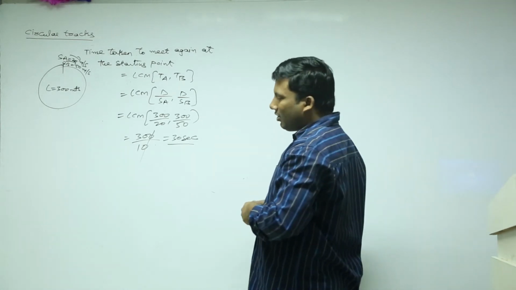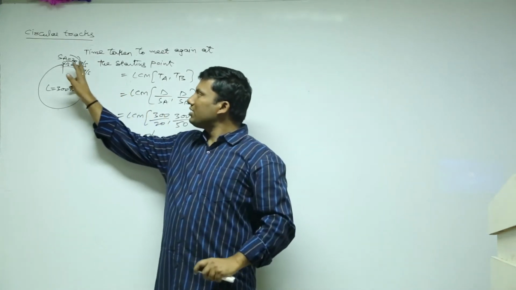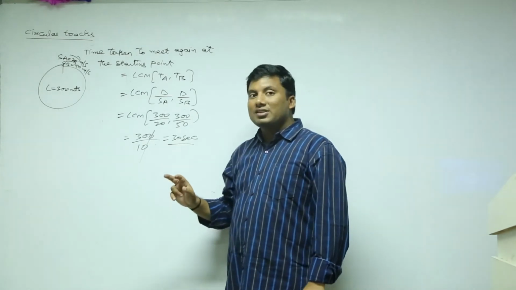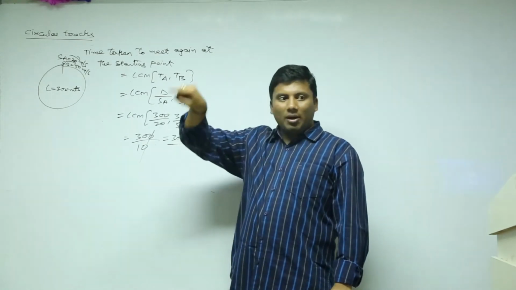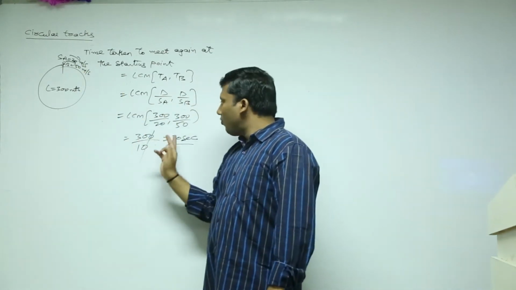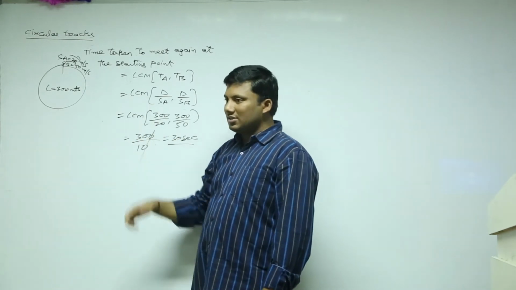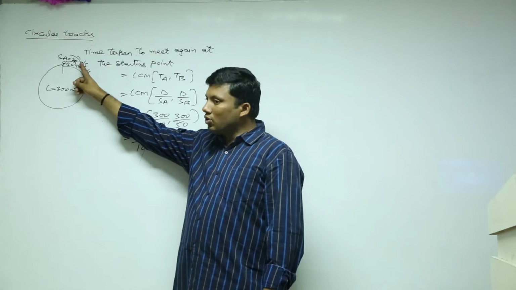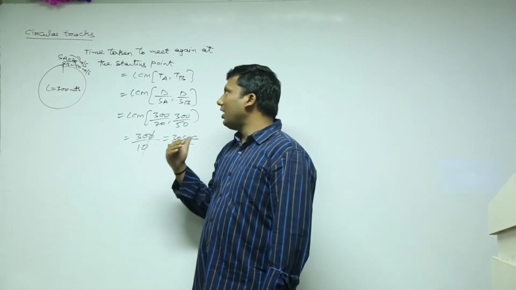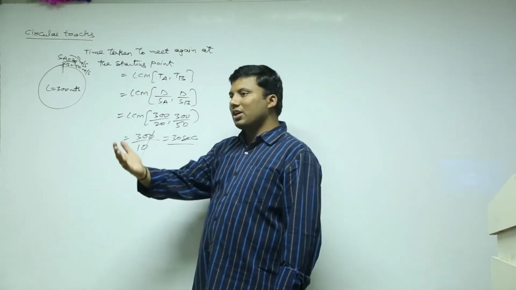Please see the circular track. You will be able to correlate that it's at the starting point. In 1 second, A covers 20 meters. 30 seconds means 600 meters: one complete 300, again complete 300, these are the starting point. B covers 50 meters per second, so in 30 seconds 1500 meters. That is 5 circumferences, while A made 2 circumferences. That means when they meet again at the starting point, B is 3 rounds ahead of A.